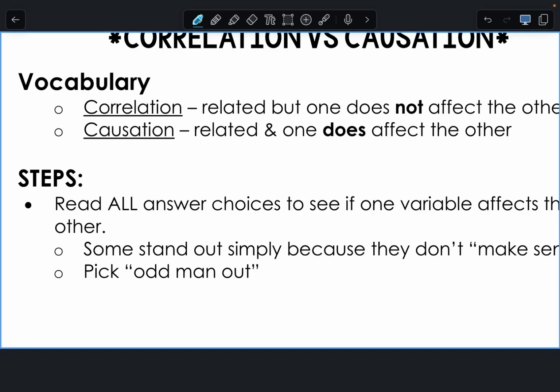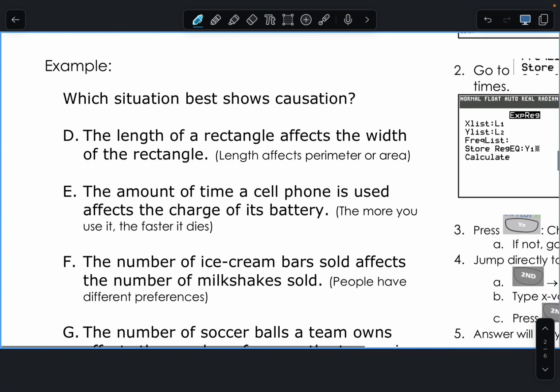Causation is when one directly affects the other. The longer amount of time that you study, the higher your grade is. Are those directly correlated? Yeah. Yes, one does cause effect in the other. You study less, you get a lower grade. You study more, you get a higher grade. Unless you're just naturally smart. That's an outlier. Anyway, which one best shows causation?